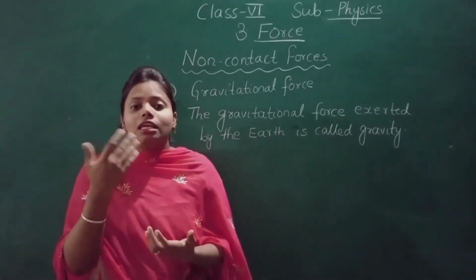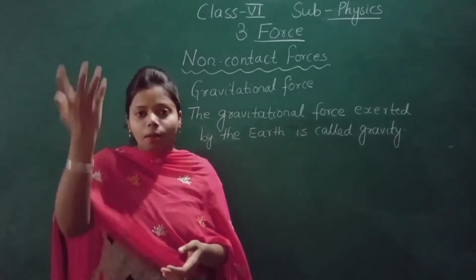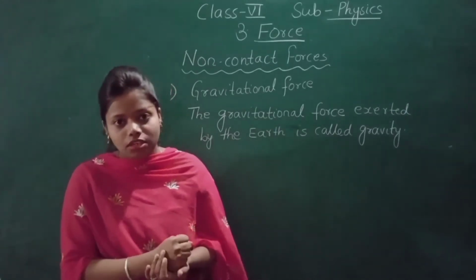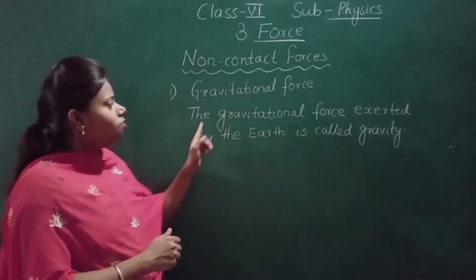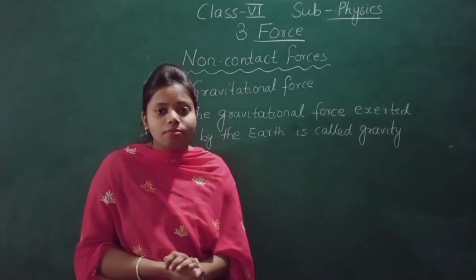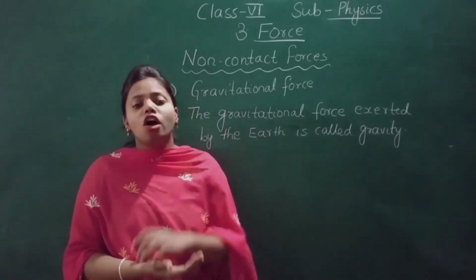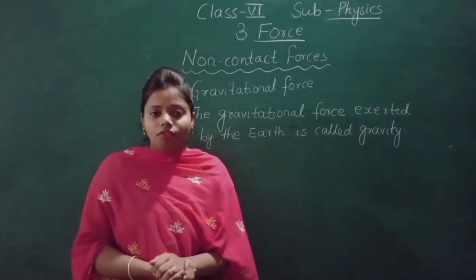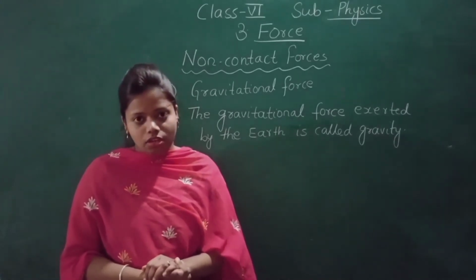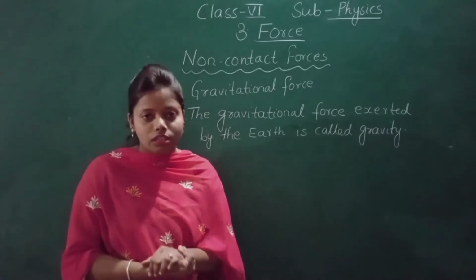Okay. Why is the rain falling down? Why does the fruit fall down, not up? Because of the gravitational force, because of gravity. Now what is this gravity? The gravitational force exerted by the earth is called gravity. When the earth exerts the gravitational force on an object, that is called gravity. I hope you have understood the reason behind why the fruit is falling down.